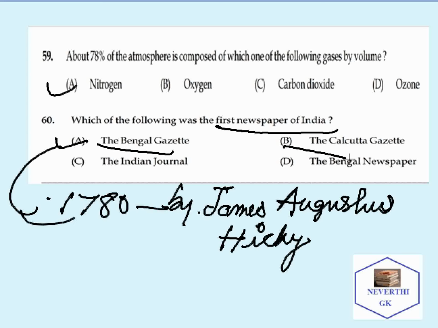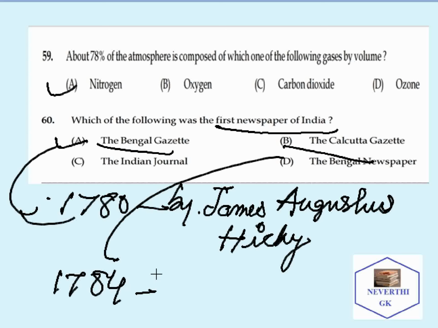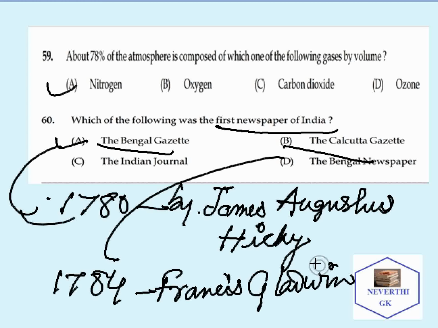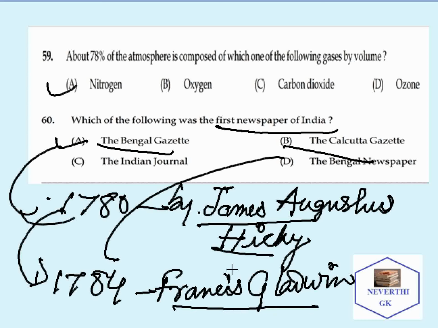And as far as the Calcutta Gazette is concerned, it came into existence in 1784. It was founded by Francis Gladwin. So these two names can be remembered: James Augustus Hickey and Francis Gladwin.